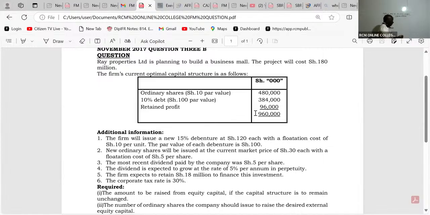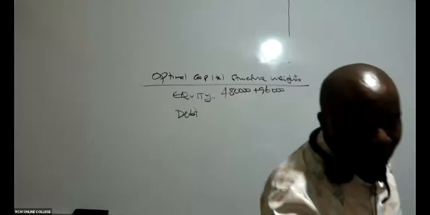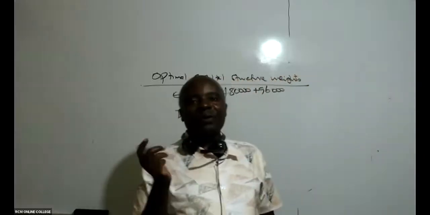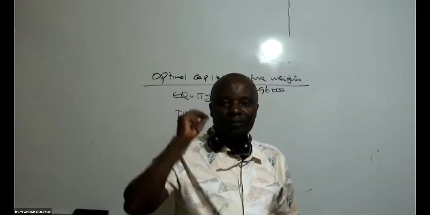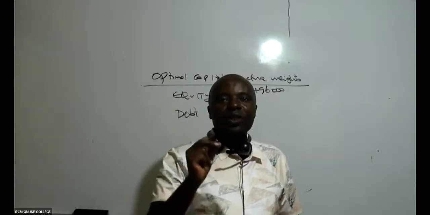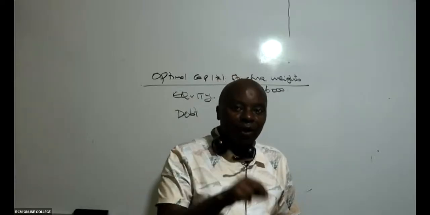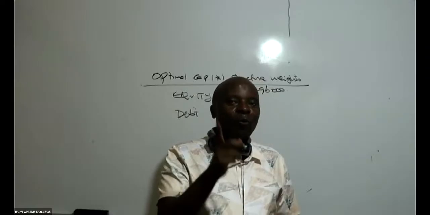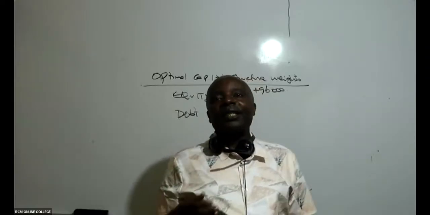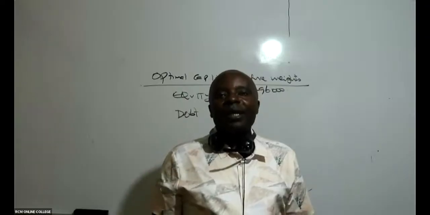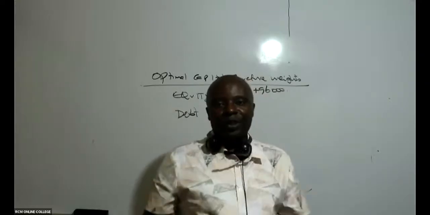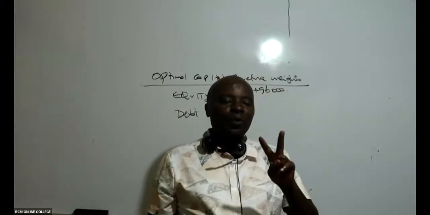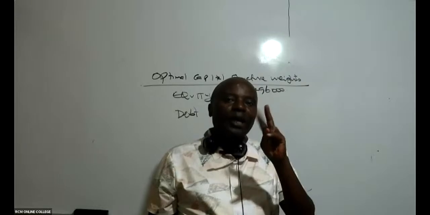Because you see, ladies and gentlemen, if you're able to remember equity, the owner's funds, we can raise money from the owners in two ways. Number one, we can sell shares to them. If we sell ordinary shares to them, then they give us equity. Remember, equity is money from the owners. Or in this case here, these guys can say, you made profits of 10 million last year, we are going to leave that money with you. So whenever we talk of equity, we are looking at retained earnings and ordinary shares.